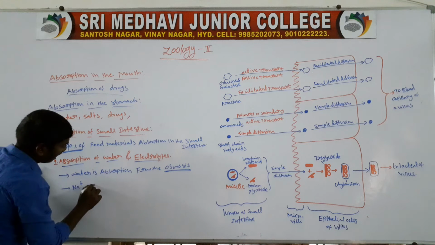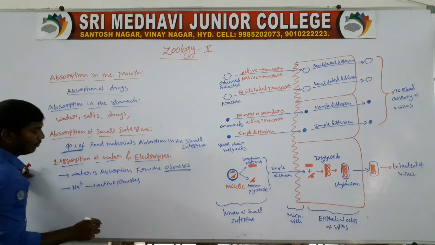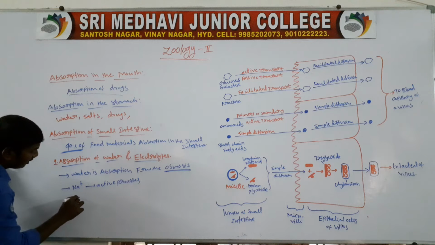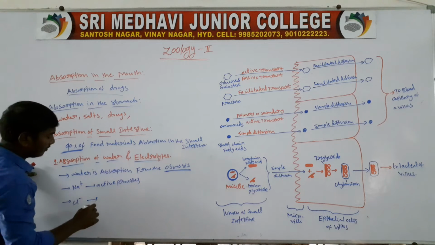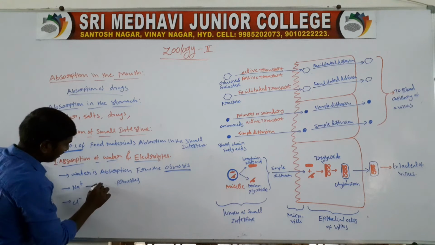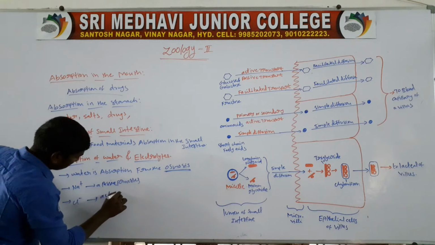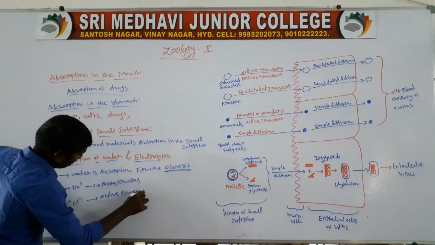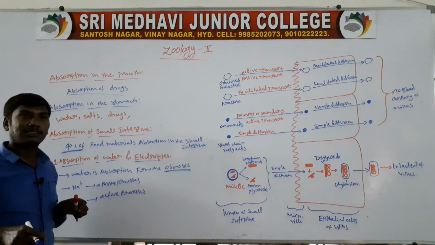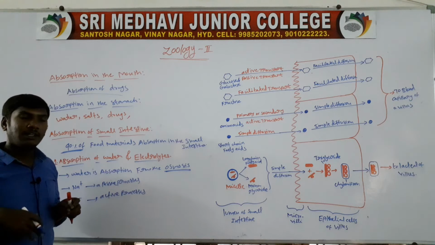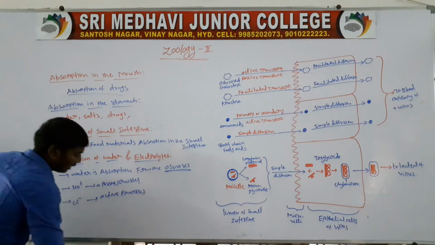These are absorbed by the active process. Calcium ions and chloride ions are transported. These are the passive process. These are the active process. Absorption of water and electrolytes: water is absorbed by the osmosis process. Sodium ions are absorbed by the passive process. Chloride ions are transferred by the active process. So these are the absorption of water and electrolytes.